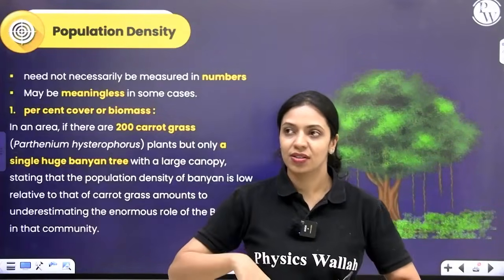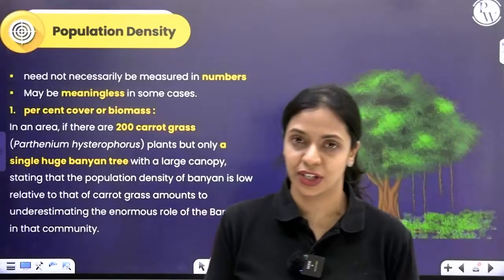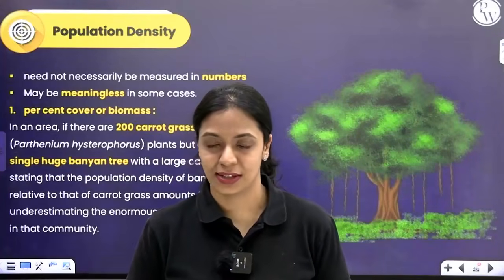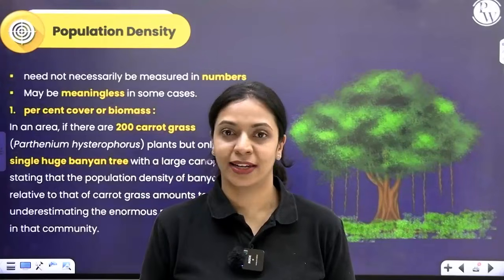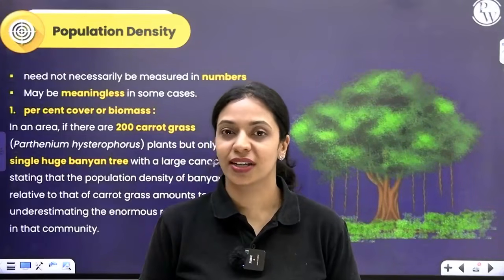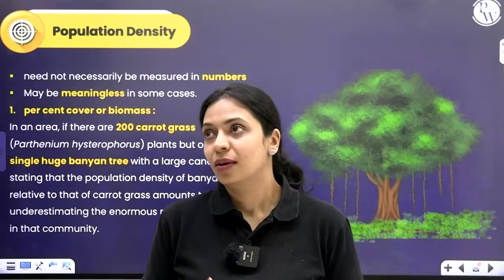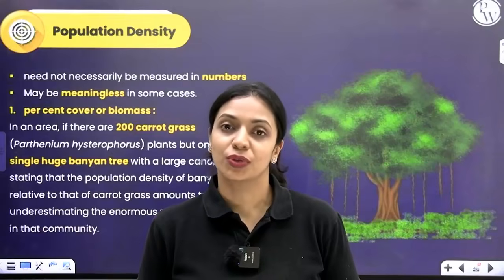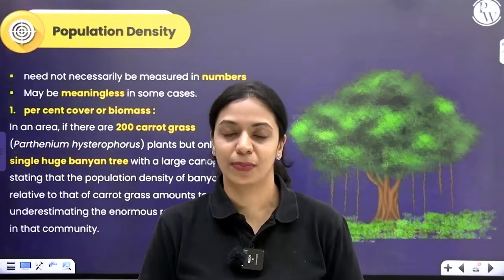Let's say there is a geographical area with one huge banyan tree present, and right in that area you have 200 Parthenium plants. Now if I were to give the population density of banyan, it will be 1, and the population density of Parthenium will be 200. That means Parthenium population density is 200 times more than the banyan tree. If you do this, it will be meaningless because we are undermining the ecological role of the banyan tree.